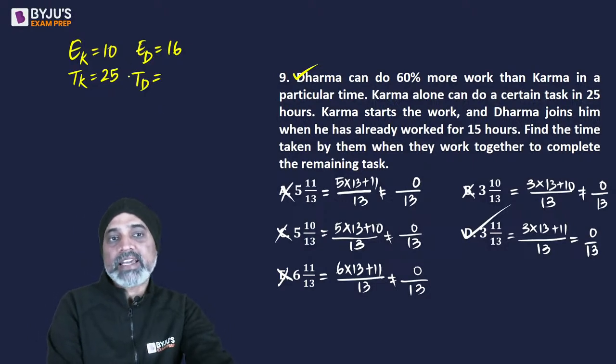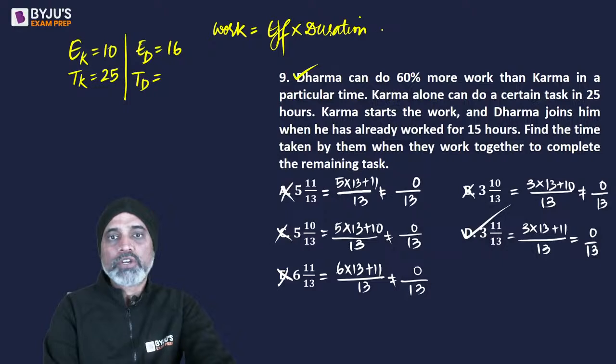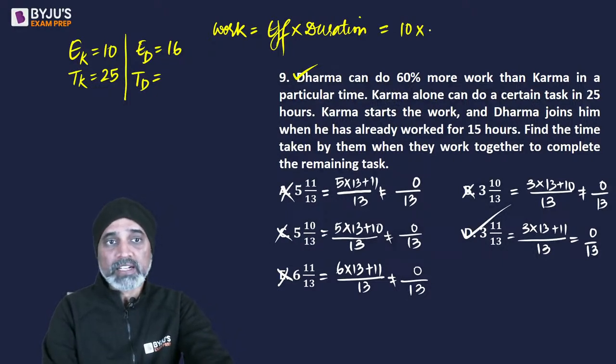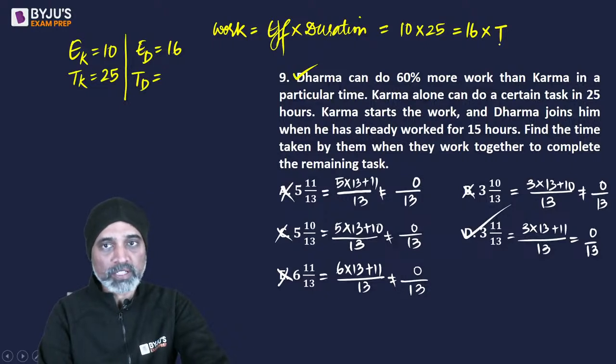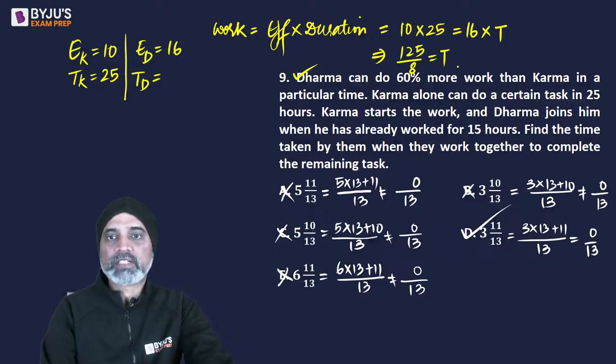Right? Since they are doing the same work, so we can say that work, ये पता होगा ना, work is equal to efficiency into time या duration, जो बोलना चाहो आप. So in this case, efficiency of karma is 10 and his duration is 25, and efficiency of dharma is 16 and his time is going to give us something. So अपन अगर इसको solve करें, so this is going to be 125 upon 8, time taken by dharma.